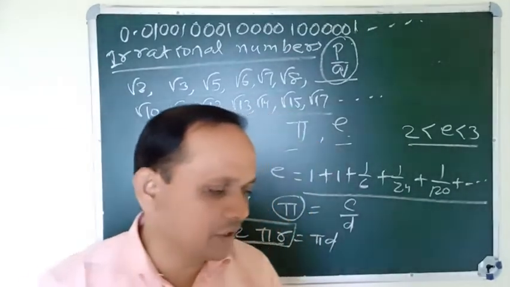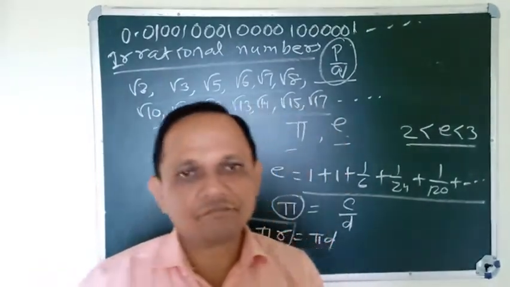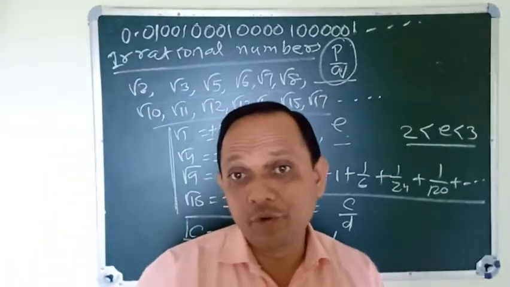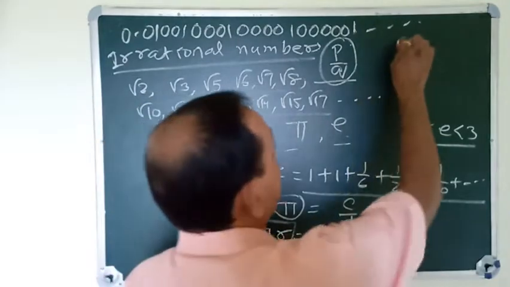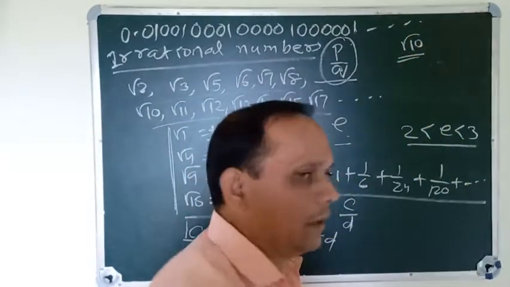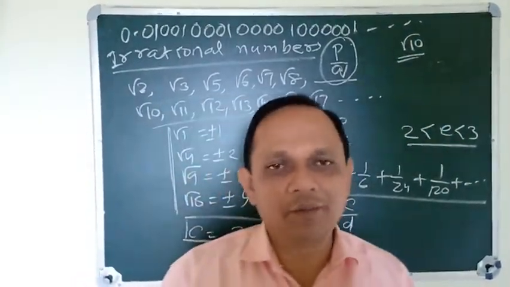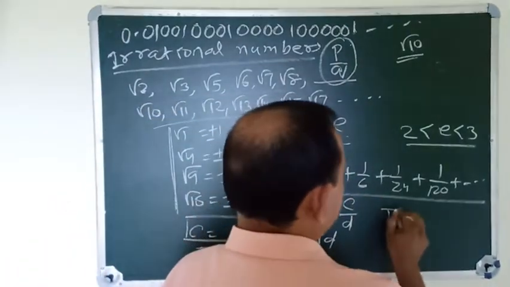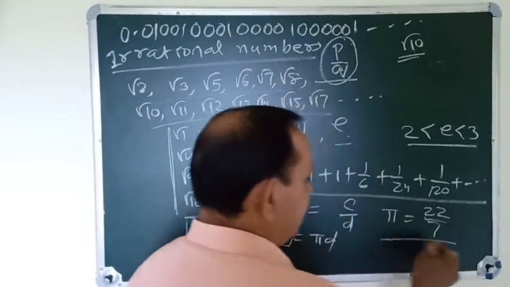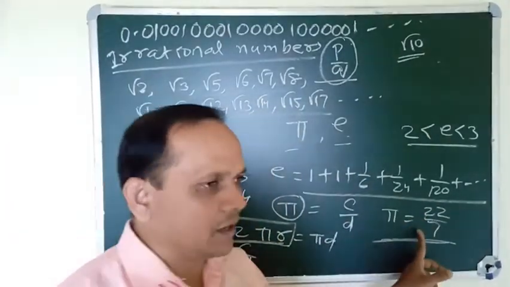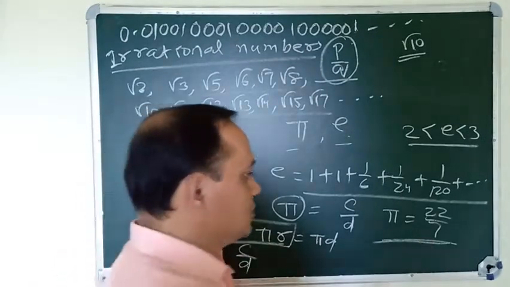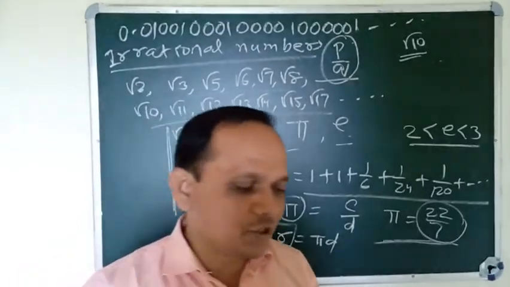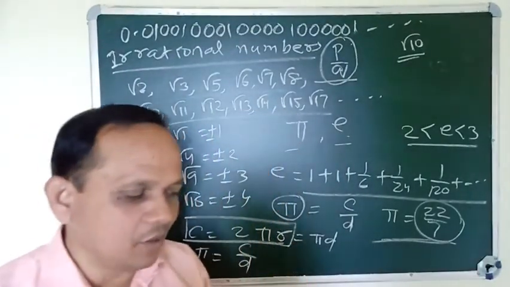From 3000 before Christ, in the Vedas, the value of pi is written as root 10. All are approximate values, not the correct value. Generally you can take pi equals 22 by 7 in the rational form, but this is not the real value of pi. This is the approximate value of pi.